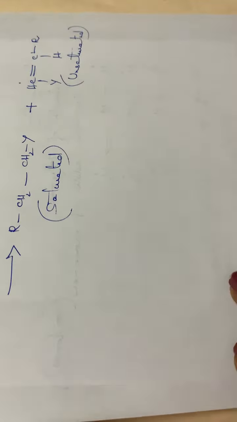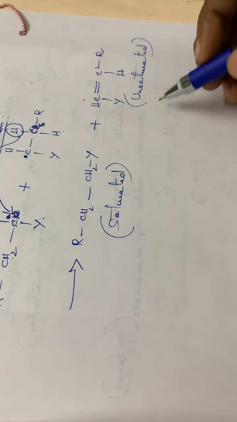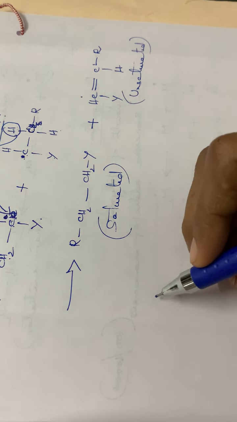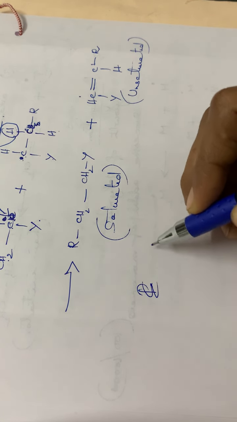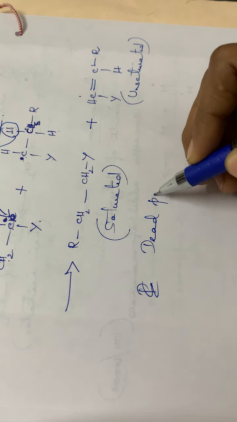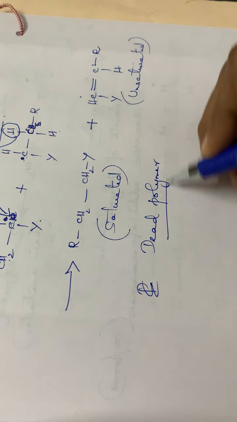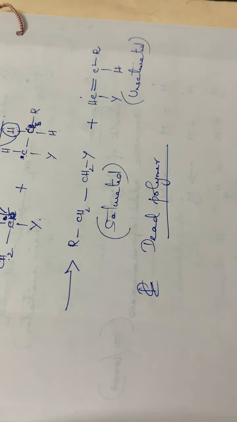One of the hydrogens will be moving as H dot to this carbon atom, and this C dot will be joining with this C dot to form a double bond. So a saturated compound and an unsaturated compound occur. So one is a disproportionation reaction, and the other is a coupling reaction. Also at this point the reaction stops. That polymer we can call a dead polymer.